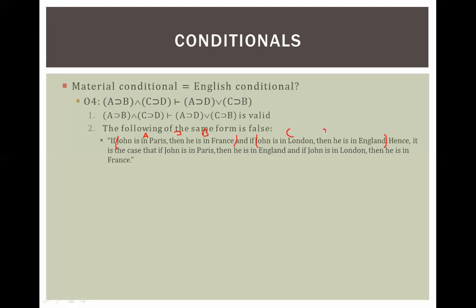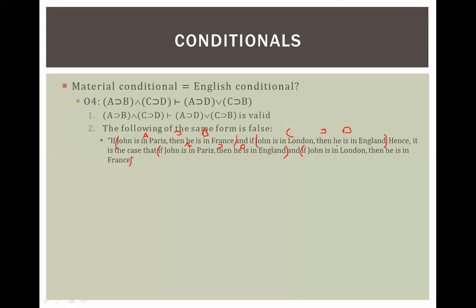That's C, D. Therefore, it is the case that if John is in Paris, then he's in England. A, D. And if John is in London, then he's in France. This is an or here, but and would work. It's just the same.